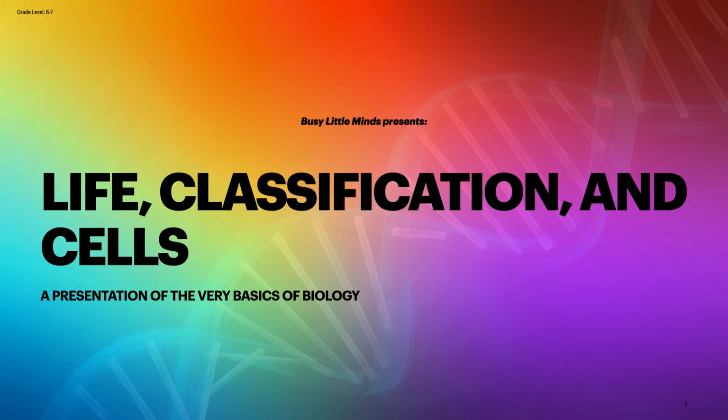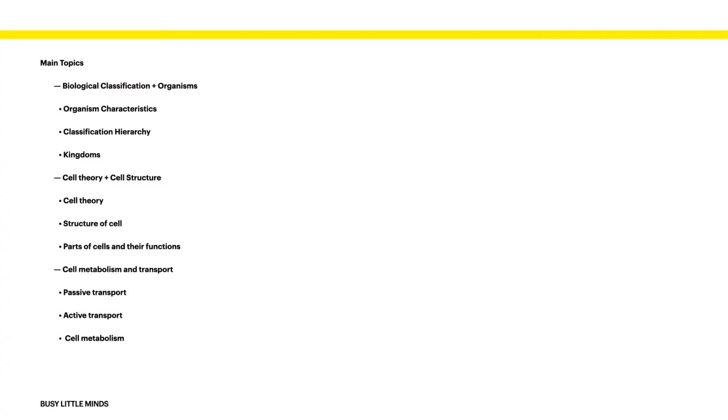Today, I'm going to be presenting Life, Classification, and Cells. This presentation is grade level 6 to 7, and it covers the very basics of biology. The main topics that we're going to cover in this video are biological classification and organisms, organism characteristics, the classification hierarchy, kingdoms, the cell theory and cell structure, structures of cell, parts of cells and their functions, passive transport, active transport, cell metabolism.